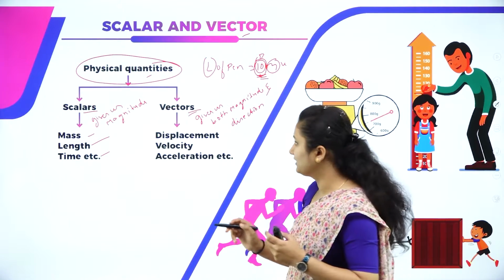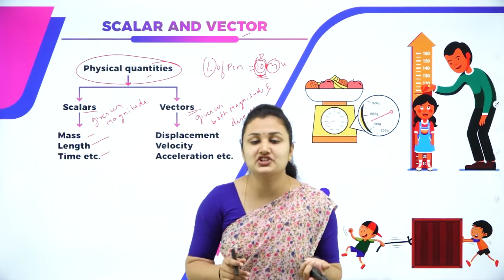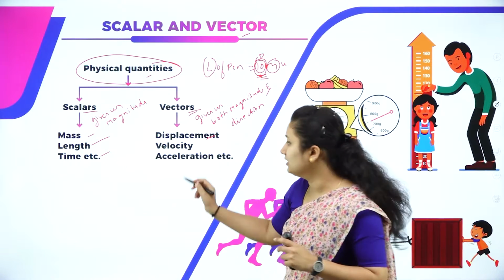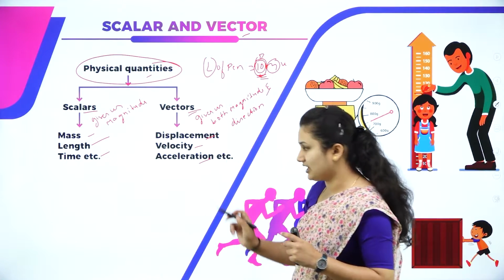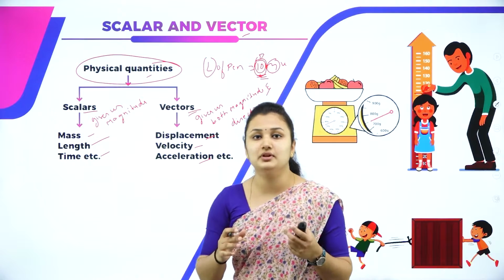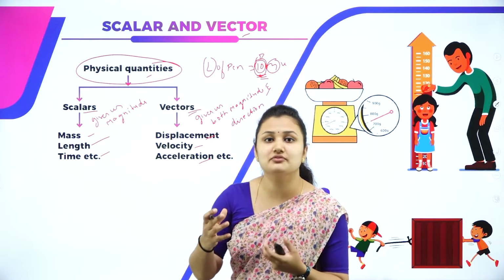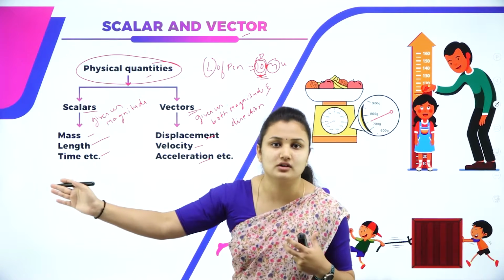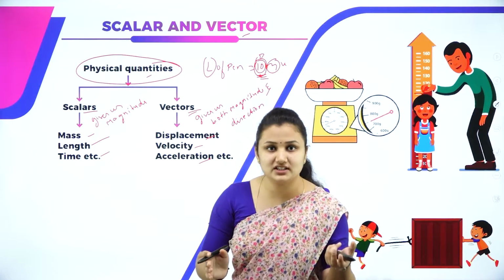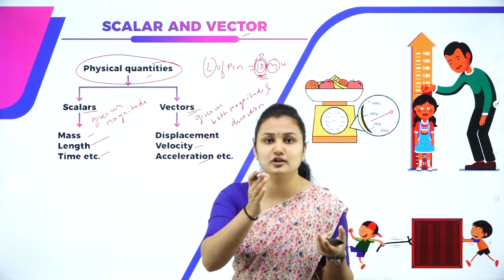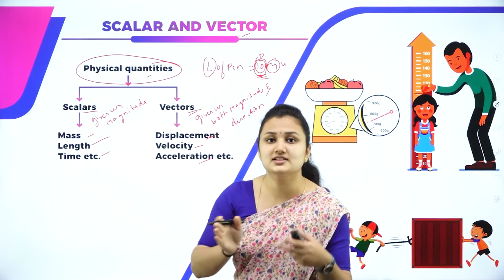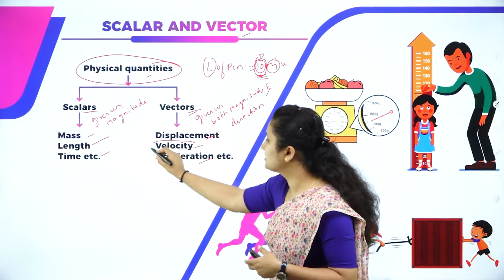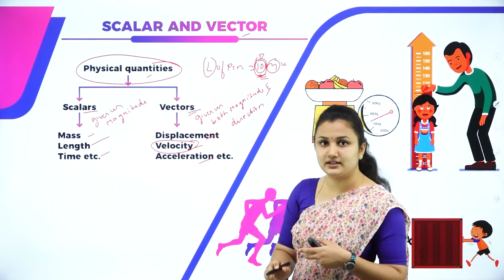When you talk about vectors, they give both direction as well as magnitude. For example, displacement, velocity, acceleration. Velocity, for example, of a moving car: the velocity of a moving car is 60 km per hour. It is moving towards north. So you're giving the velocity, that is a magnitude, a numerical value, plus it's moving towards north, the direction. Hence, velocity is a vector quantity.